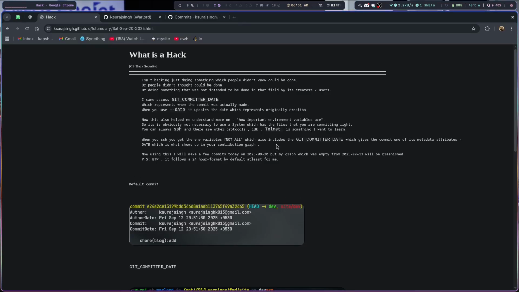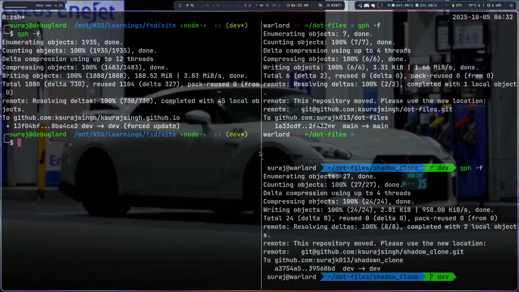It's something that wasn't even thought could be done, or wasn't purposed to be done in some way by the creators. You can use some things to do things in some other way, which is not even intended or purposed by its original creators, or whoever is using or maintaining it at this point.